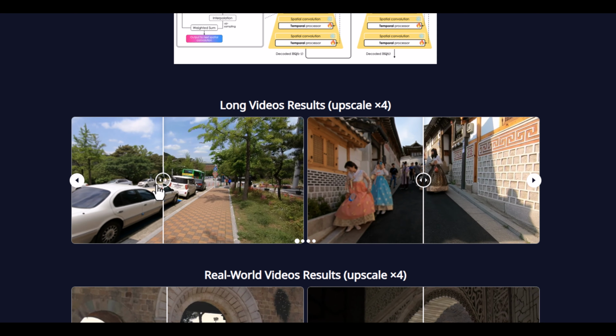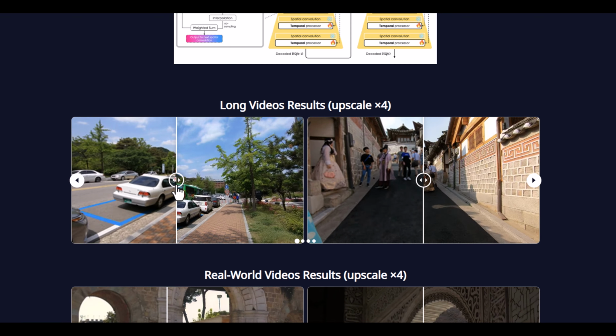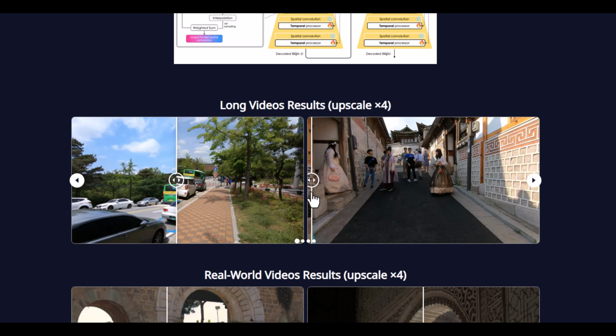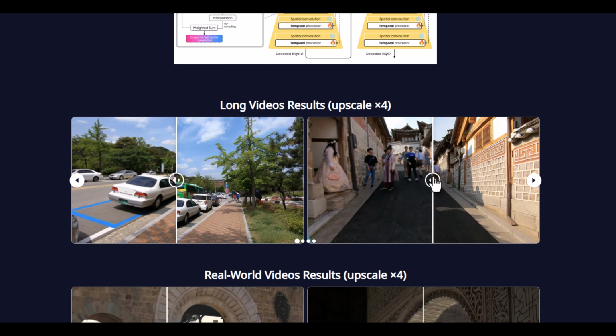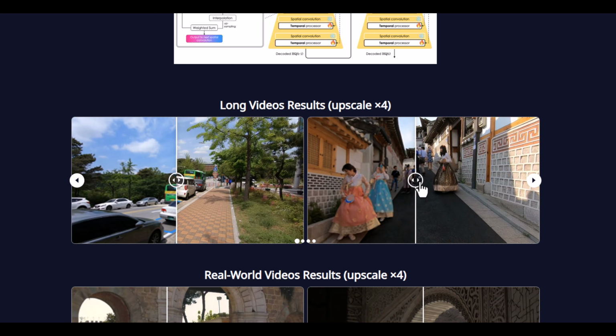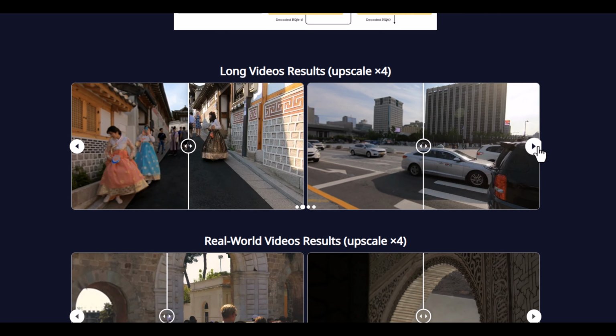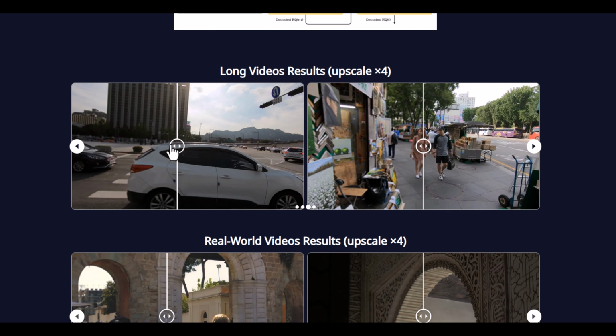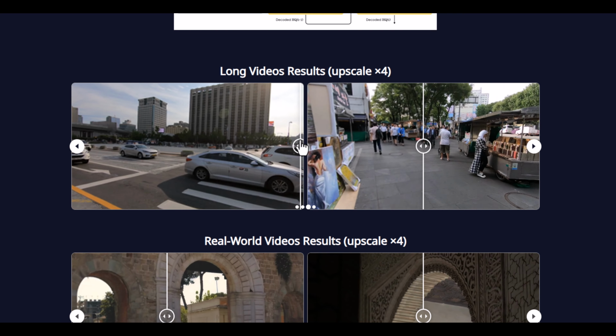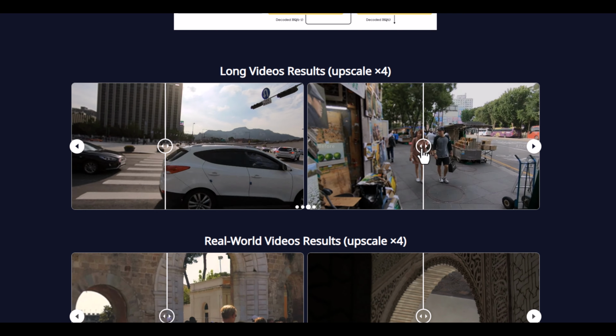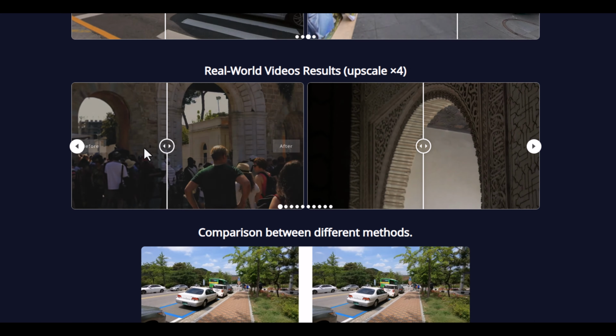At the core of the method is a causally conditioned diffusion framework. Each video frame is enhanced based on previously processed frames, allowing the model to maintain temporal consistency without introducing delay. This causal design is the key breakthrough. It allows diffusion models to operate in real time rather than offline.